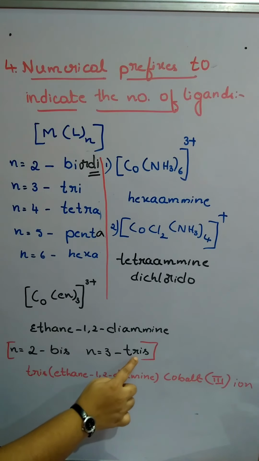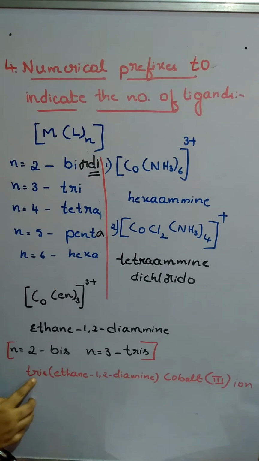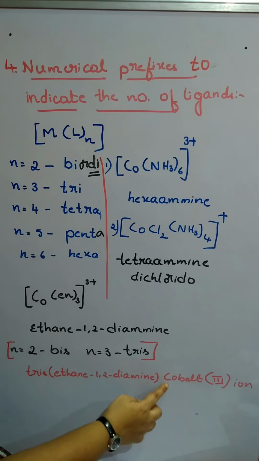That number should be written outside the bracket, followed by the name of the ligand within the bracket. If other ligands are there, we write them according to alphabetical order, followed by the central metal ion. Always remember you should mention the oxidation state of the central metal ion within brackets in Roman numerals.